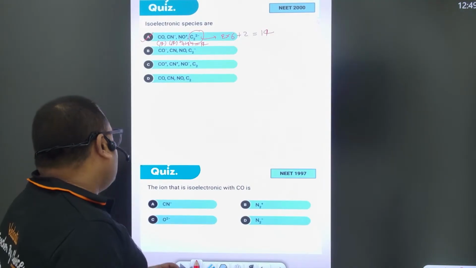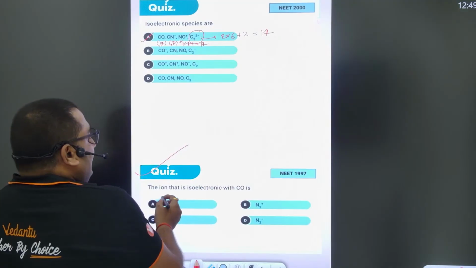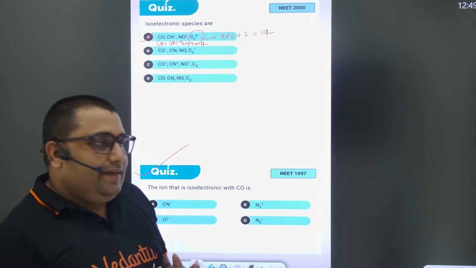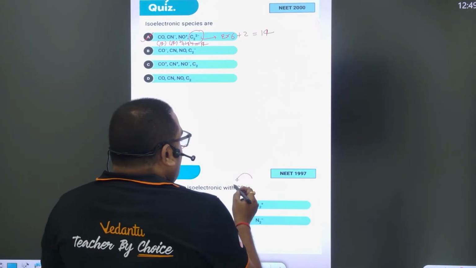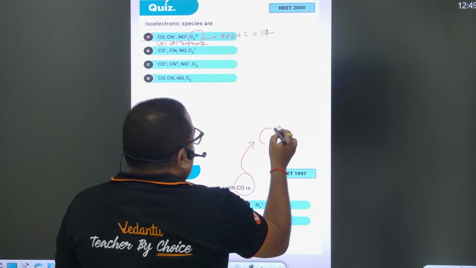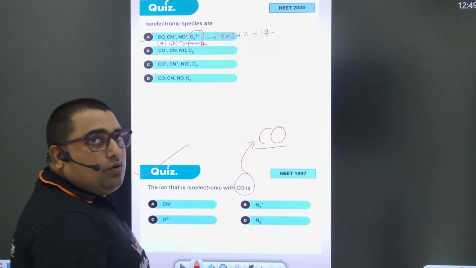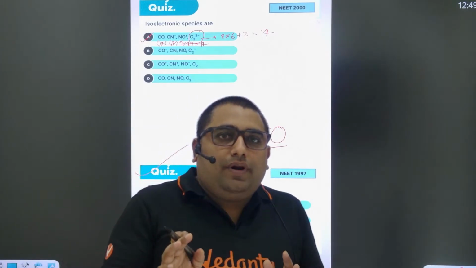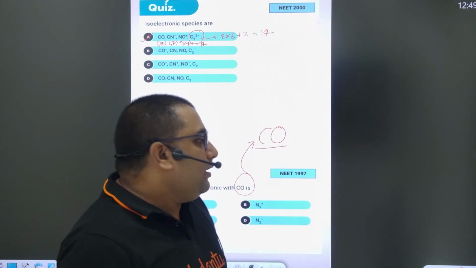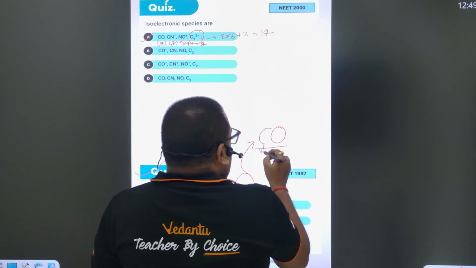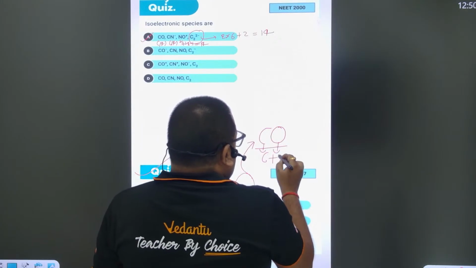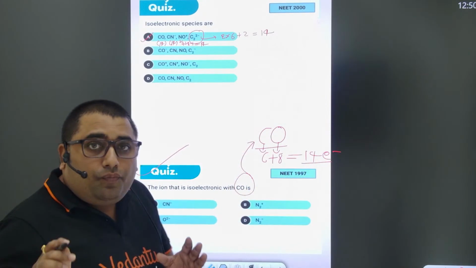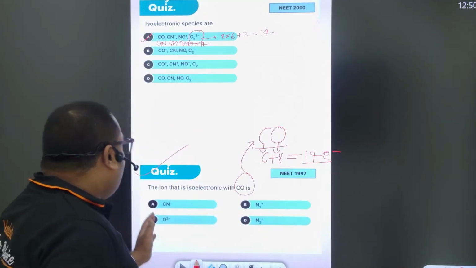So now you have to solve this question. The ion which is isoelectronic with carbon monoxide. CO is there. So out of these, which one is isoelectronic? First you have to calculate the number of electrons in CO. In carbon this is 6, in oxygen this is 8. 8 plus 6, this is 14 electrons, right? So you have to find that species which contains 14 electrons.